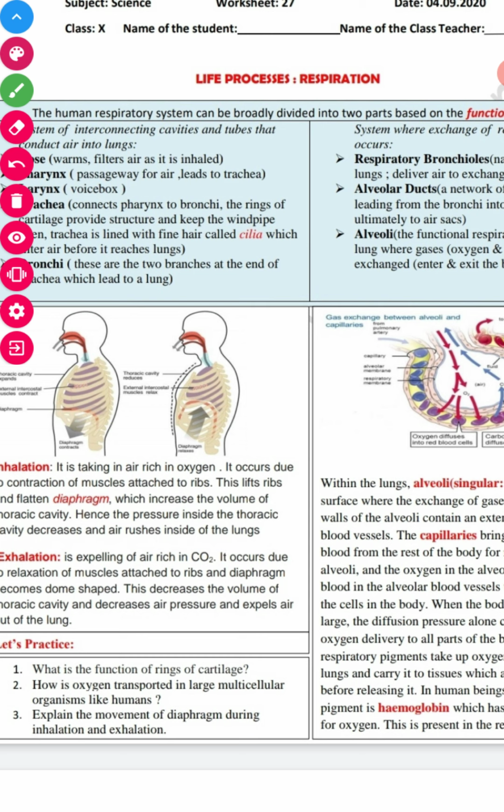Next we have, how is the oxygen transported in a large multicellular organism like in human? You can write it from here. I'll show you the answer.